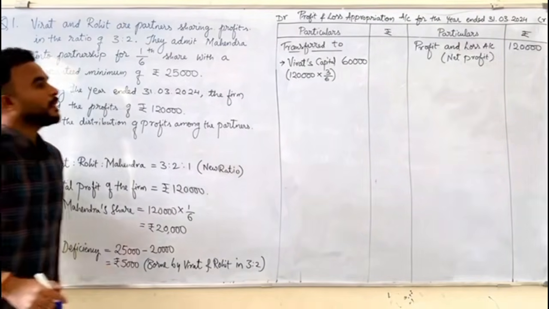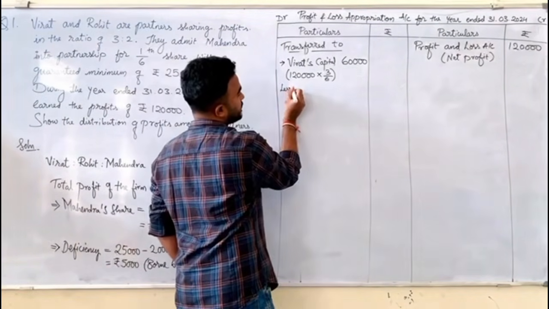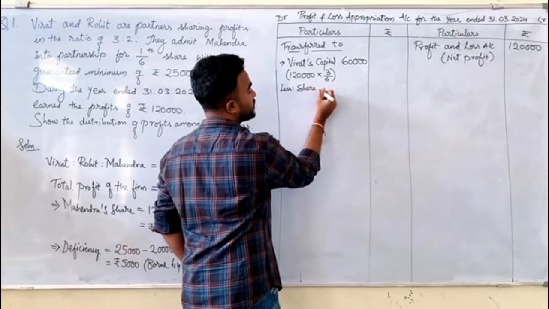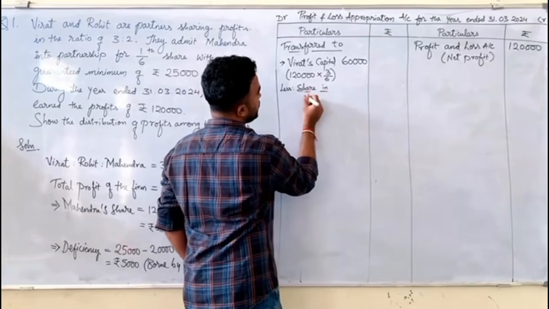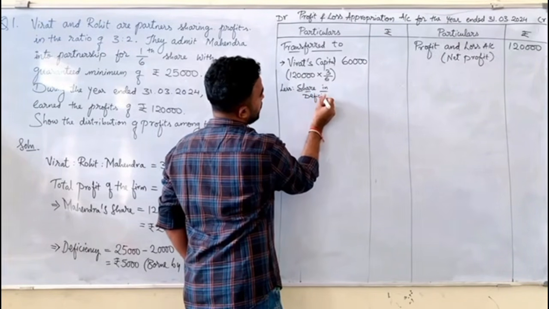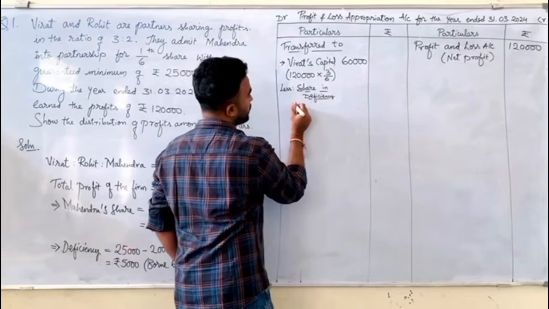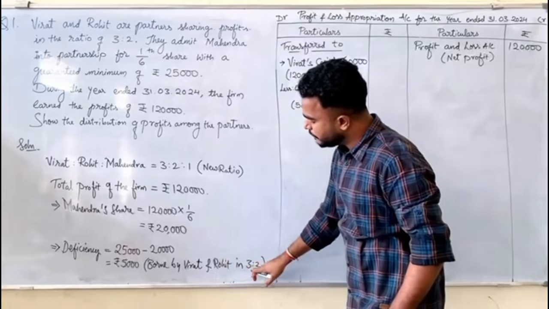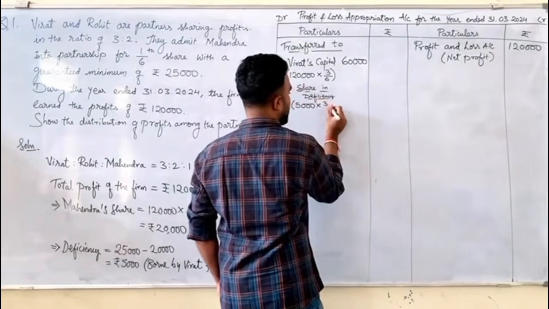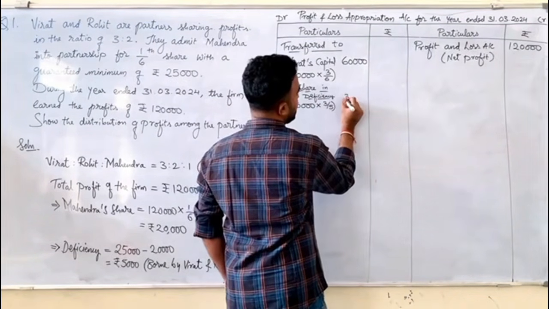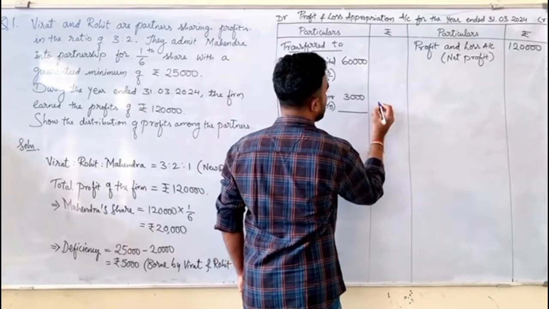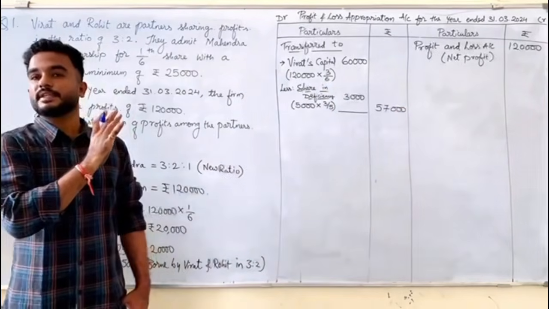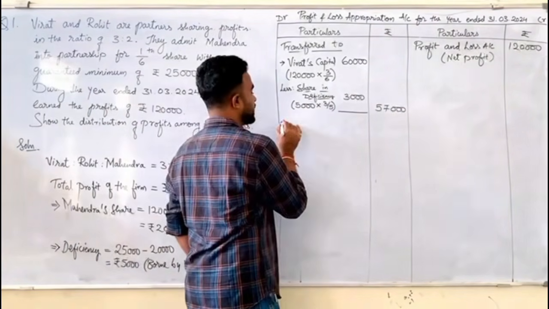Less share in deficiency, not the entire deficiency because he's sharing it. How much is the total deficiency? 5,000. What is his share? 5,000 into 3 is to 2 means total 5, so 5,000 into 3 by 5, which is 3,000. If we deduct this 3,000, then it will be 57,000. Is that clear?